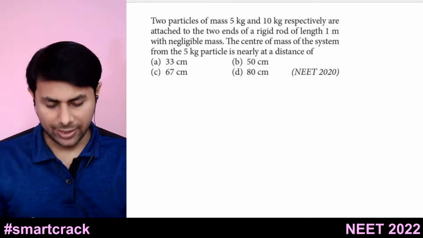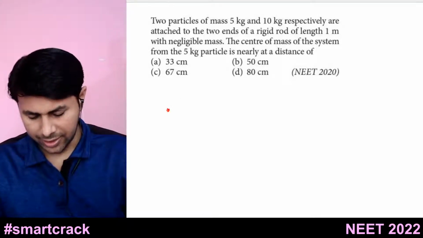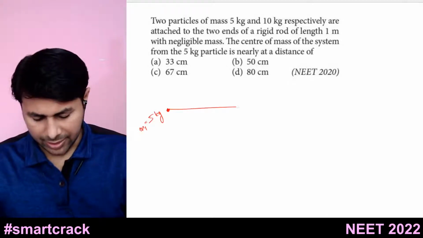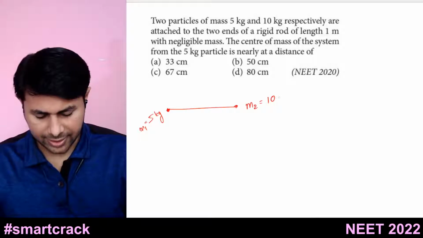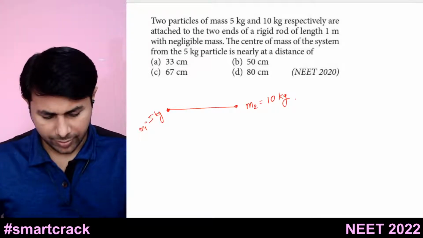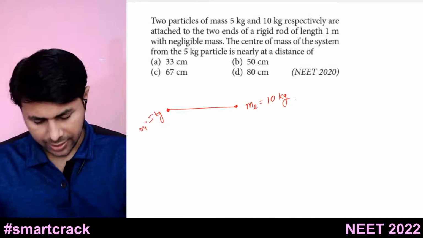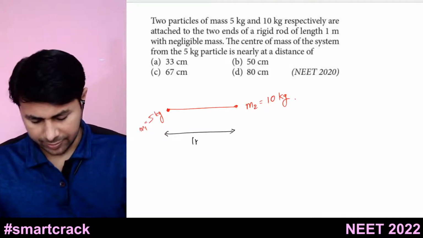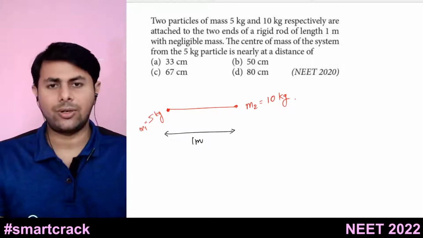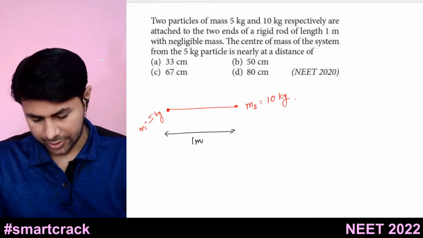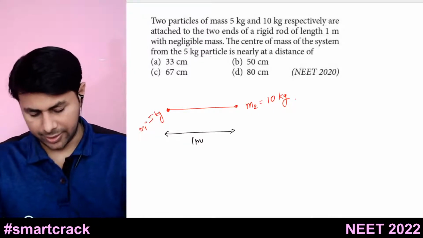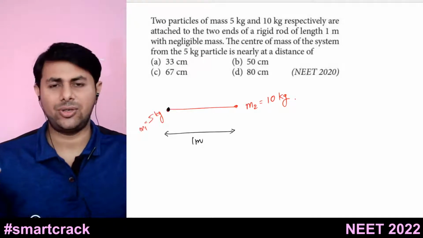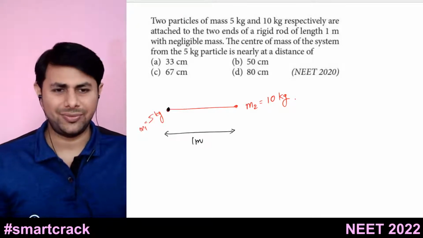Let's say you have two particles like this, one particle of mass 5 kg, this is m1, and another particle has mass 10 kg. Then you want to find the center of mass of the system. By the way, the length of this rod is 1 meter, and you want to find the center of mass of the system from the 5 kg particle. So you want to find it from this point. So what will be the distance of the 5 kg particle from that point? It is 0.